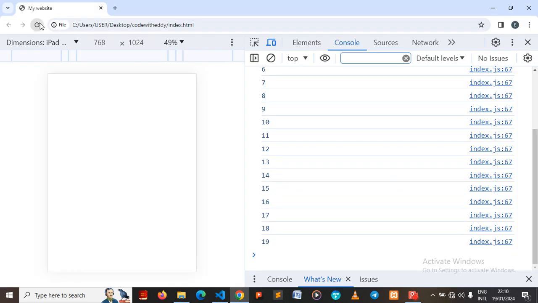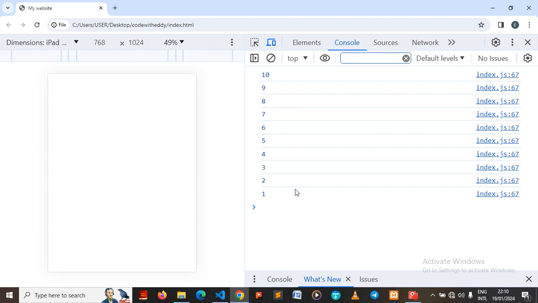I'll save and refresh. So you see, I've basically solved the challenge I just gave to you. Yes, so you see we are starting from here, 1, 2, 3, but I'm using a do loop. I want you guys to achieve the same thing using what? While loops.